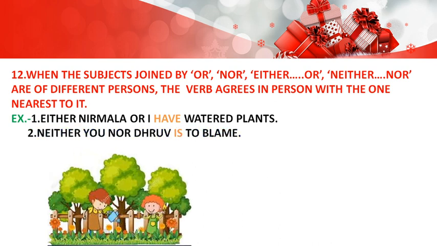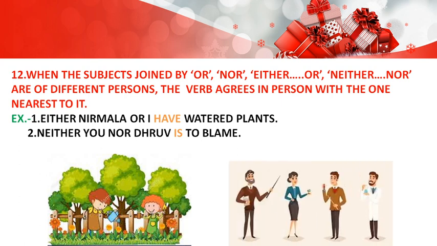Next one, neither you nor Dhruv is to blame. Here we have to follow Dhruv, so we are using is. That is a singular verb.